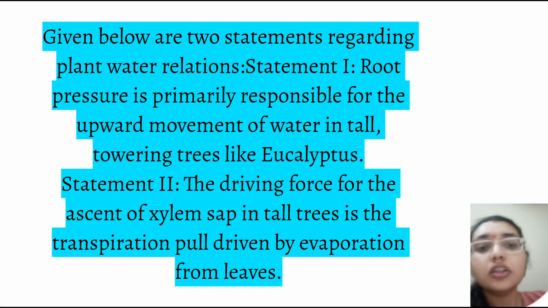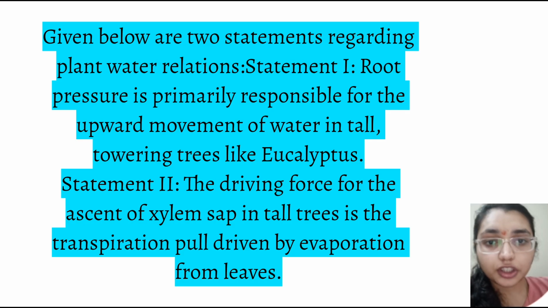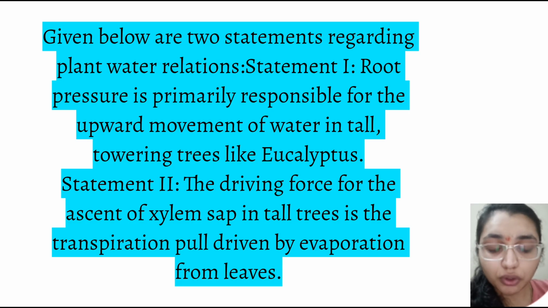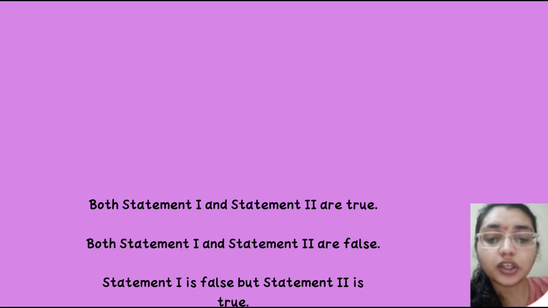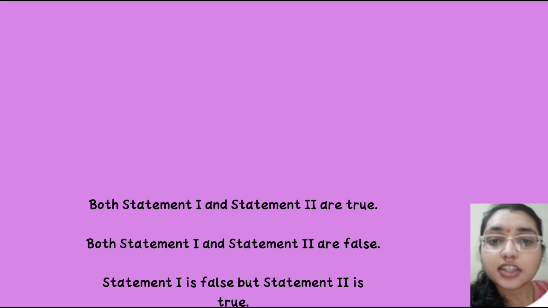Moving on to the next question. Here there are two statements regarding the plant-water relationship. The root pressure is primarily responsible for upward movement of water in tall towering tree like eucalyptus. Here wrong, the first statement is false, whereas the statement 2, the driving force of the ascent of xylem sap in tall trees, is transpiration pull driven by evaporation from the leaf. This is true statement. So first statement is false and the second is true. So here the option 3 is correct. It is showing first statement is false and second statement is true.